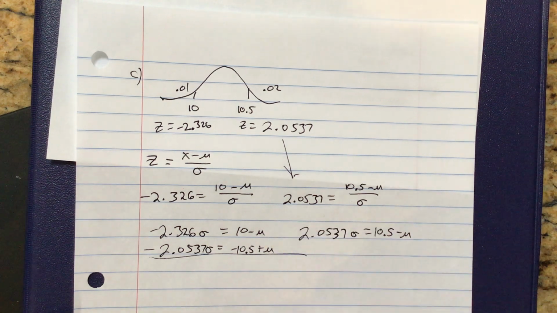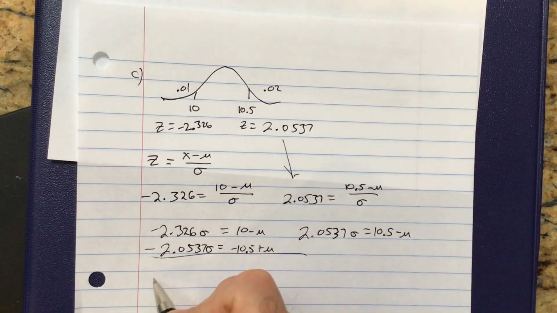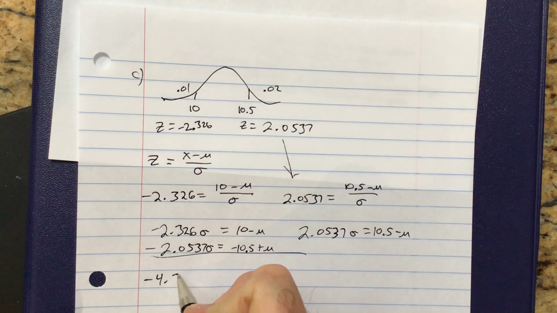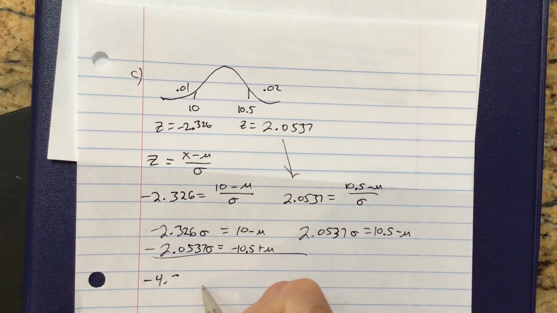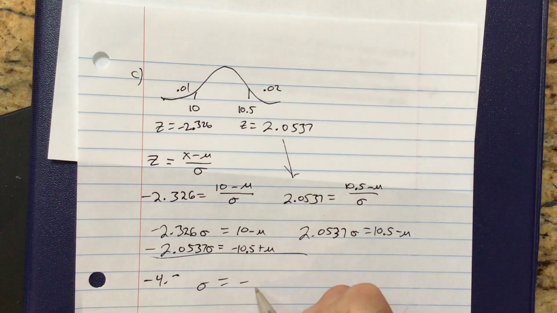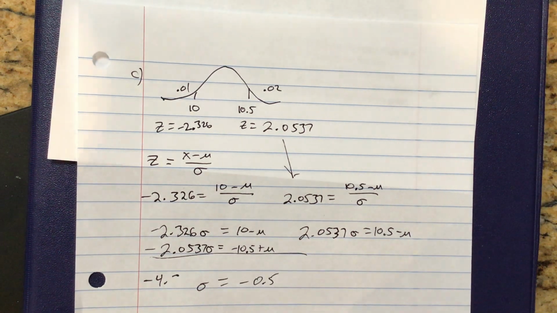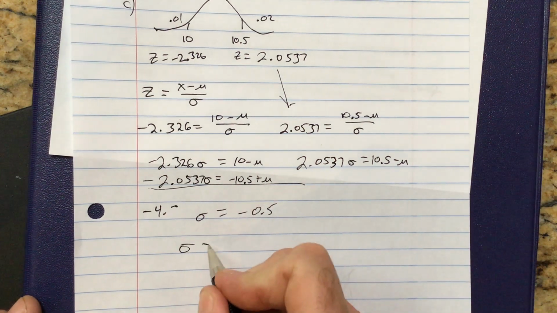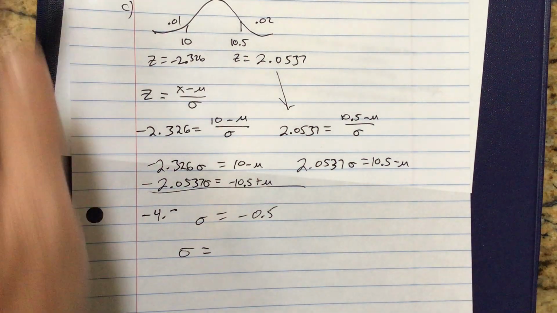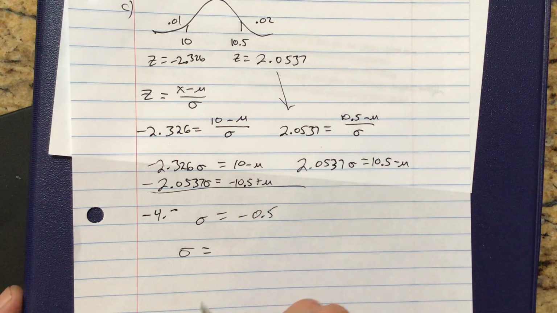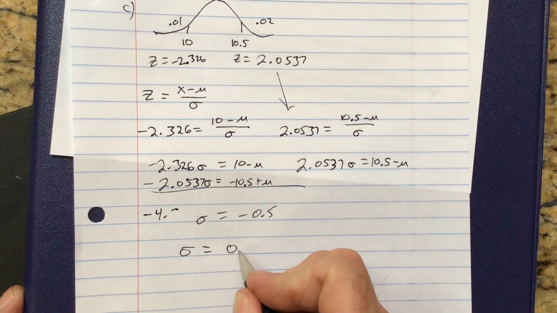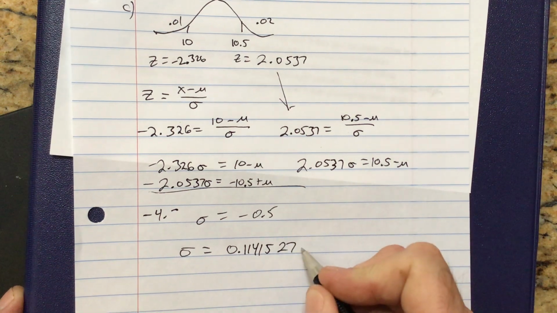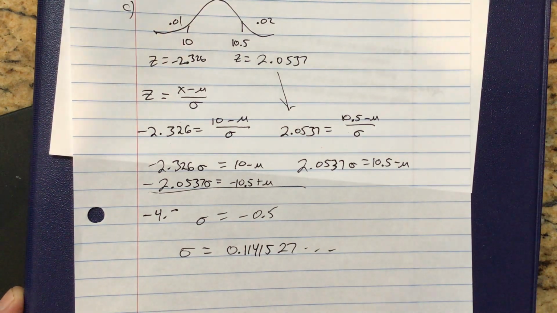And now I've eliminated my mu, and I can get negative 4.379 sigma equals negative 0.5. And divide this out, and we'll get our sigma, which is 0.11415727. There we go, there's our sigma.